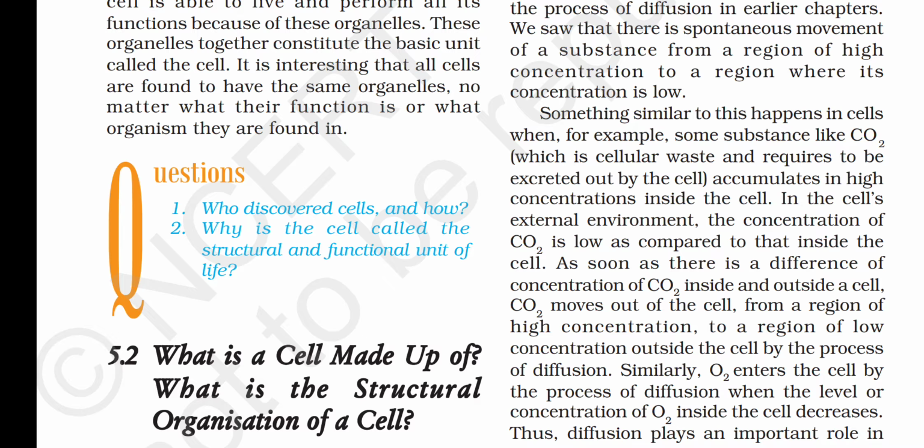So cell is known as structural unit, and the functions which are performed by our body, for example digestion of food, gaseous exchange, respiration, breakdown of food to release energy, filtration, all these functions are carried out by cells. So cells are known as functional unit. Cell is called structural unit because the body of every living organism is made up of cells.